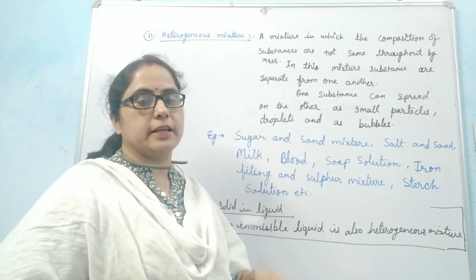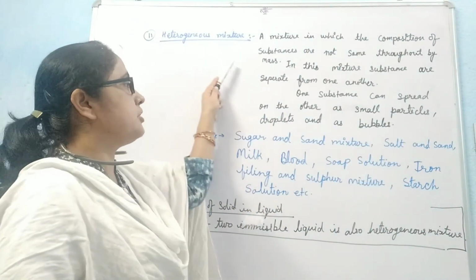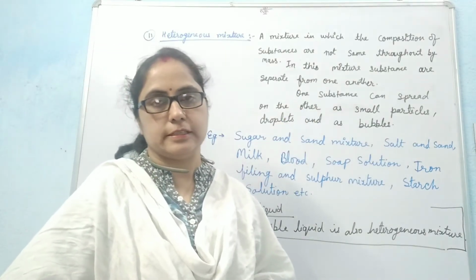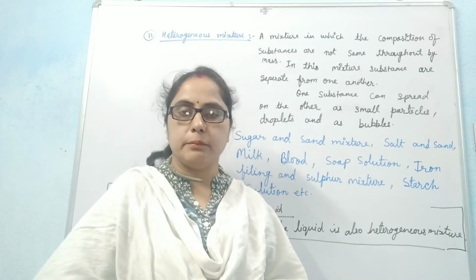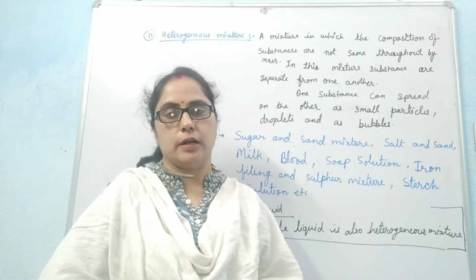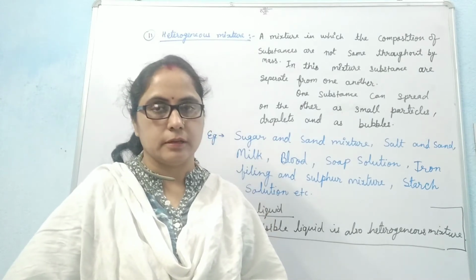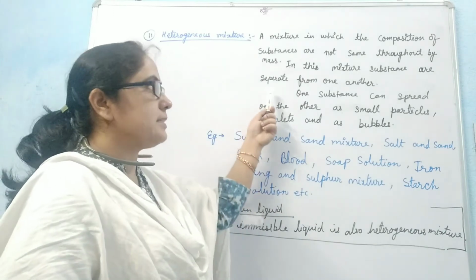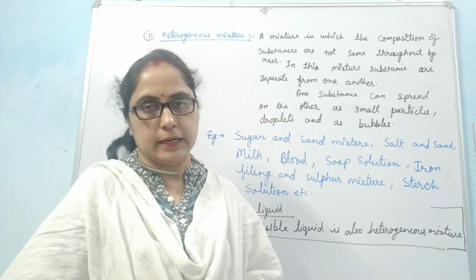The second type is the heterogeneous mixture, a mixture in which the composition of substances is not the same throughout by mass. That type of mixture is called a heterogeneous mixture. In this type of mixture, the substances are separate from one another.